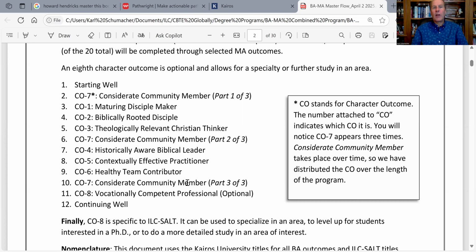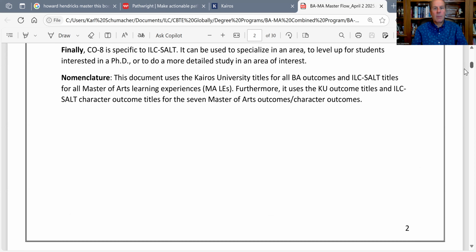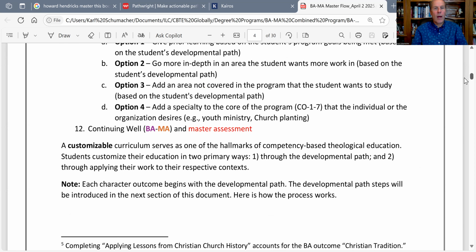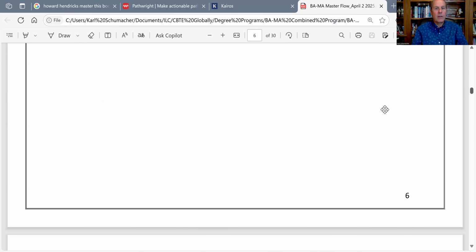What I want to do in this video, though, is to begin to help you to understand how to use this document well. And so the first thing you're going to see here is that, again, we said for you to complete this program, you have to go through starting well here and continuing well, and then these 7 character outcomes. All right. And so then when you actually look at this document and the way it's set up, we're going to skip some of this and move right to starting well.